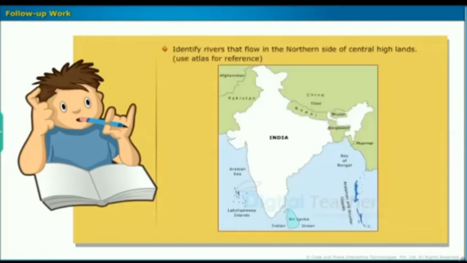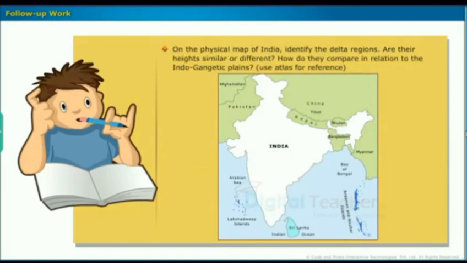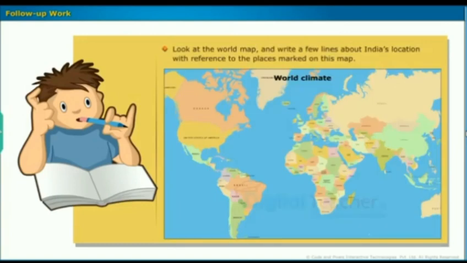Identify rivers that flow on the northern side of the Central Highlands. Compare the relative heights of the Western and Eastern Ghats, as well as the Tibetan Plateau and Himalayan peaks. On the physical map of India, identify the delta regions. Are their heights similar or different? How do they compare in relation to the Indo-Gangetic plains? Look at the world map and write a few lines about India's location with reference to the places marked on this map.